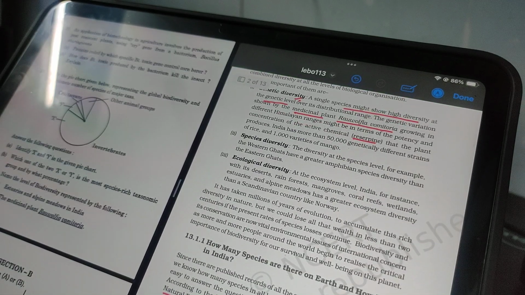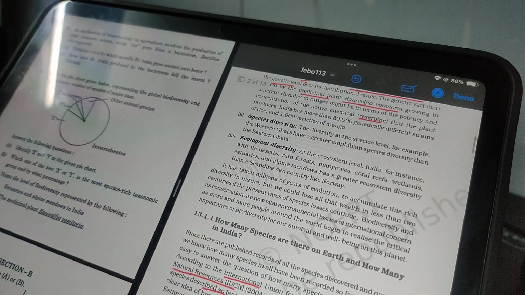Species diversity, when in a particular region there are more number of species present. For example, Western Ghats have greater amphibian species as compared to Eastern Ghats. So that is representing a number of species being present more. That is species diversity. Ecological diversity, when the desert, rainforest, wetland are present, they have greater ecosystem diversity, right?